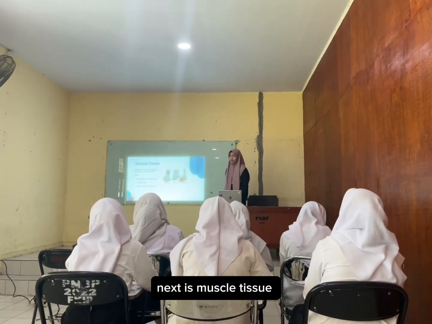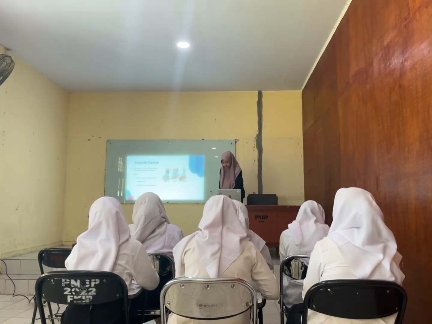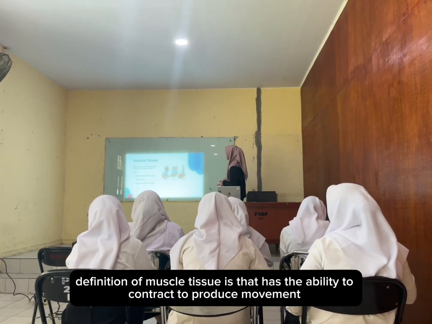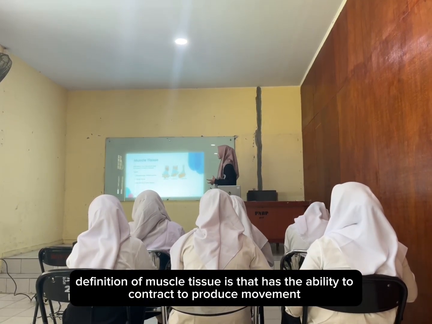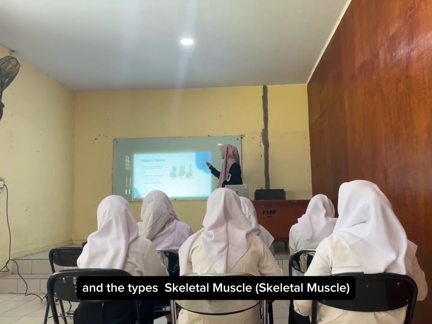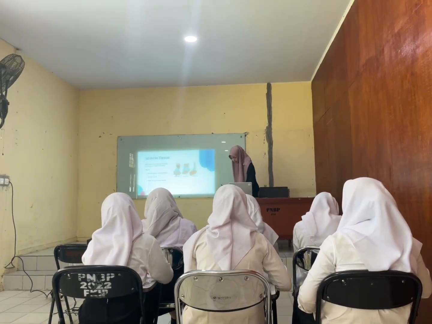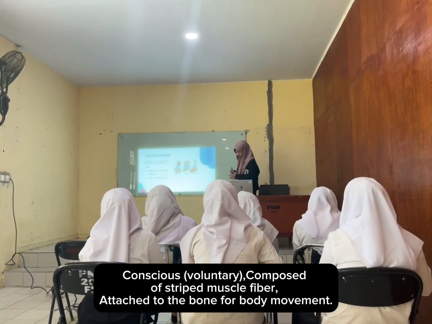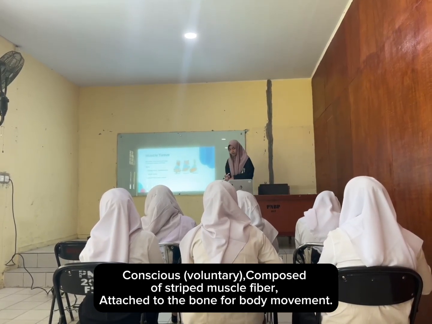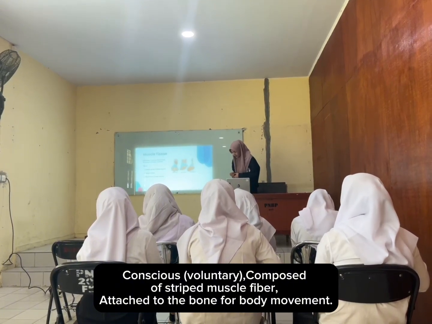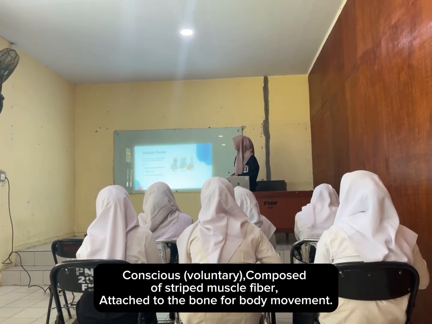Next is muscle tissue. The definition of muscle tissue is tissue that has the ability to contract to produce movement. The types: one is skeletal muscle. The characteristics of skeletal muscle: one, it is voluntary; two, composed of striped muscle fibers; third, attached to the bone for body movement.